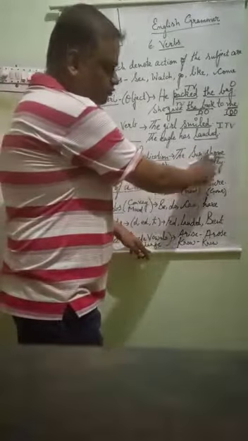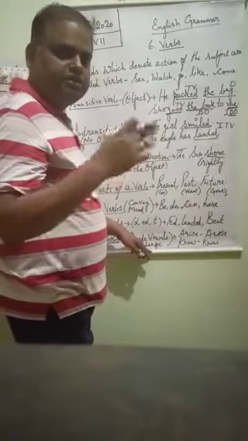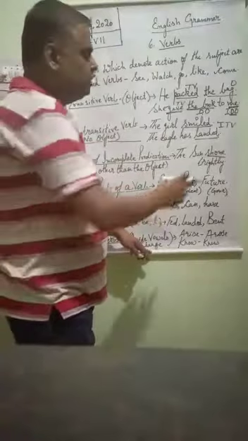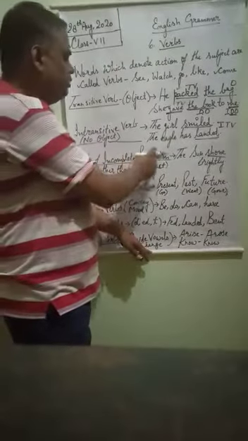So where any word is added, but that is not the object, but it is telling the quality of the subject, that is not the object. So that type of verb is called verbs of incomplete predication.